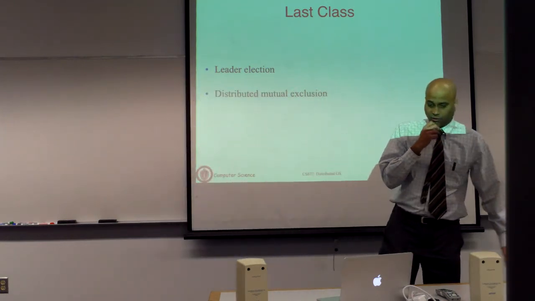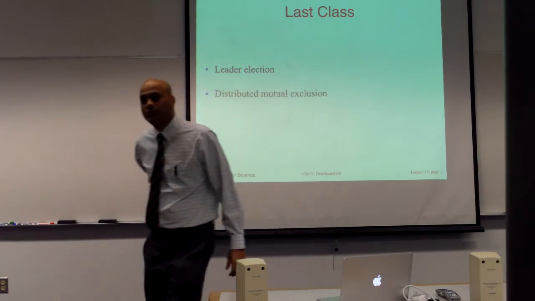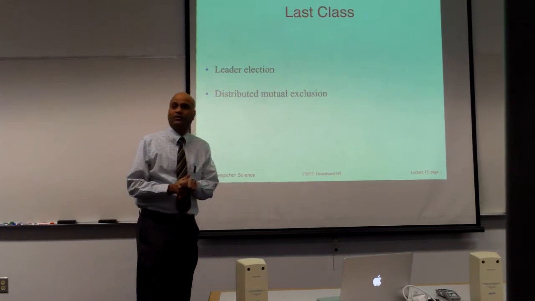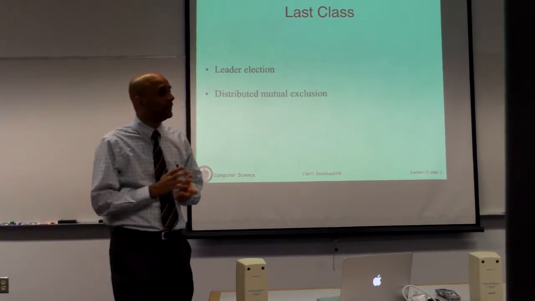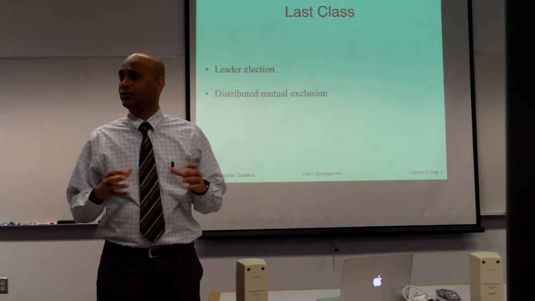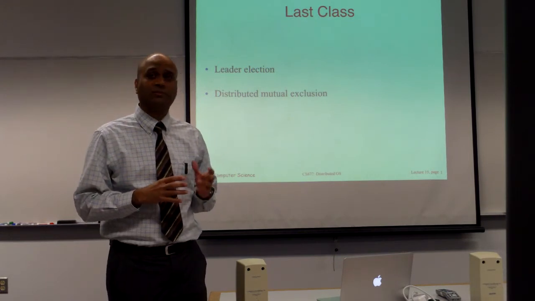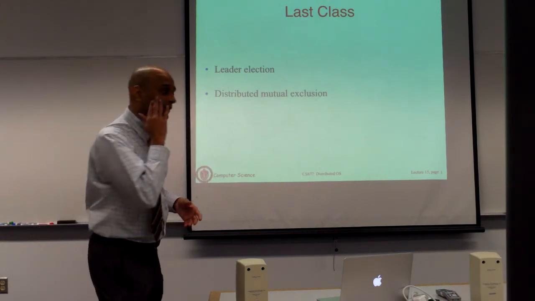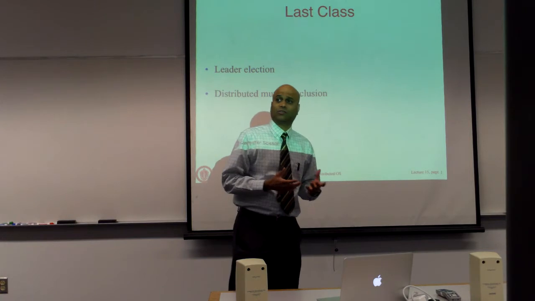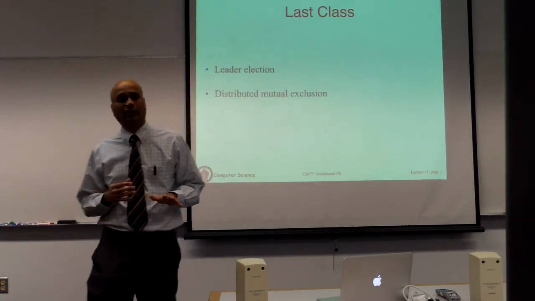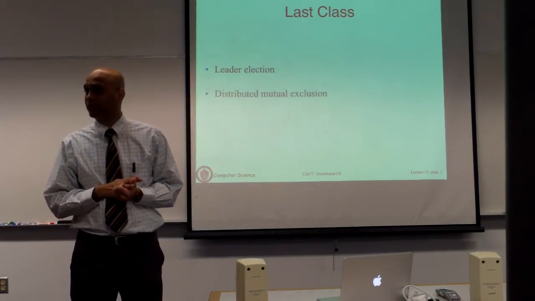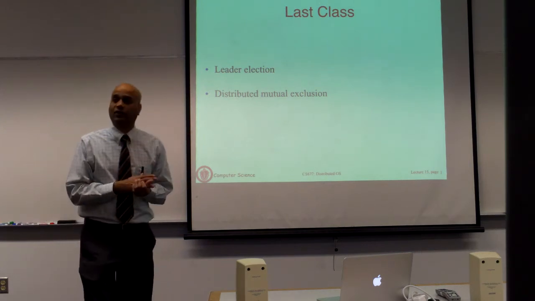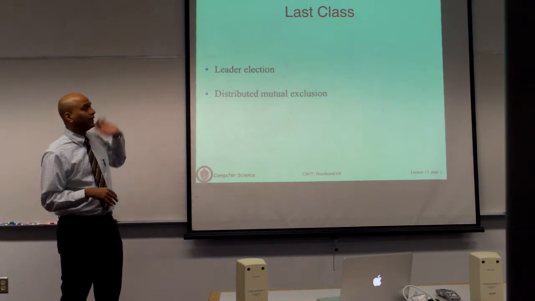It's been over 2 weeks since we had a lecture, so I'm just going to do a quick recap. If you remember, last time we were talking about leader election and distributed mutual exclusion. Leader election is the problem of a set of processes in a distributed system that elect a coordinator, or a leader. The coordinator is responsible for some task within the application, and if the coordinator crashes, you run the leader election algorithm again and elect a new leader. So we saw several different algorithms to implement leader election.